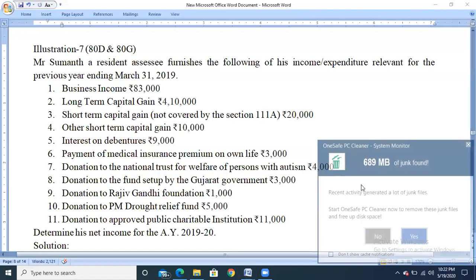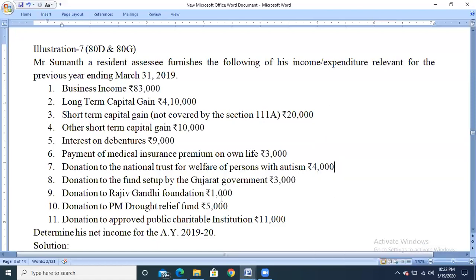Next, donation to Rajiv Gandhi Foundation, rupees 1,000. We have already seen that any donations given for the Nehru family or the Gandhi family trust or associations, or the National Drought Relief Fund, up to 50% we can claim the exemption without any ceiling limit. Next, donation to PM Drought Relief Fund, again 50% deduction without any ceiling limit. And donation to approved public charitable institutions, rupees 11,000. This amount will fall in the 4th category, that is 50% deduction with ceiling limit.